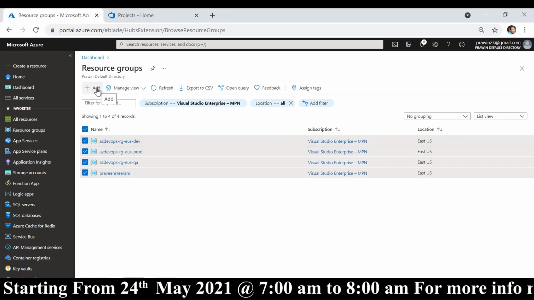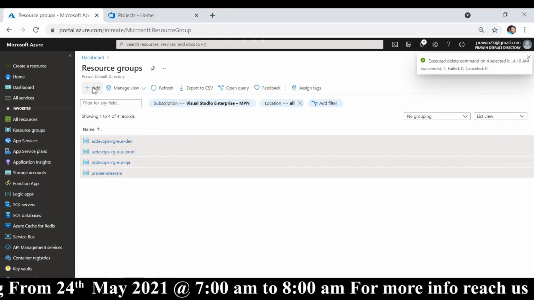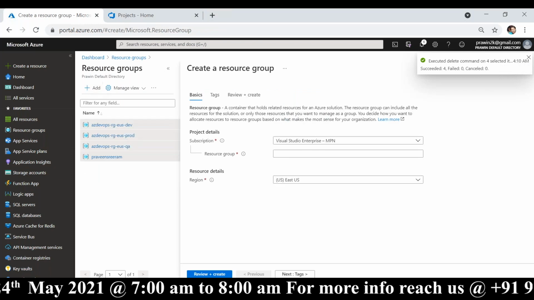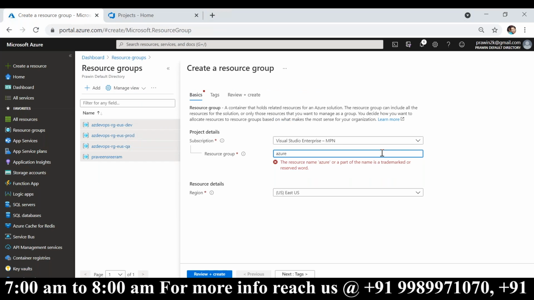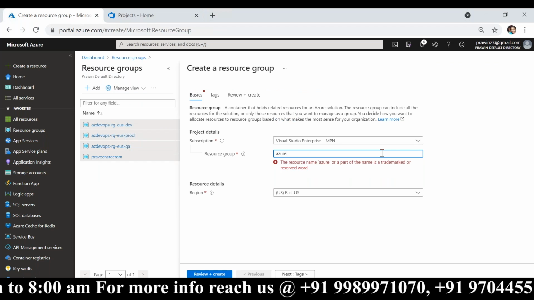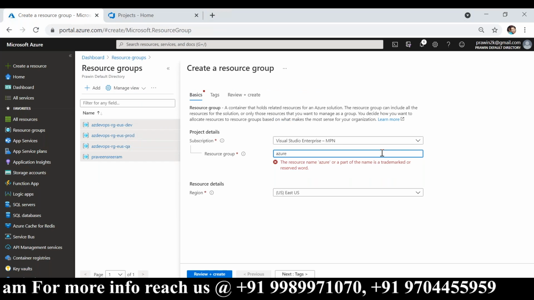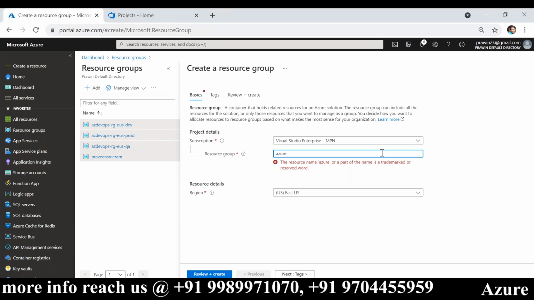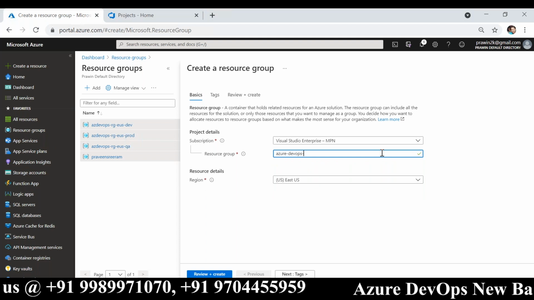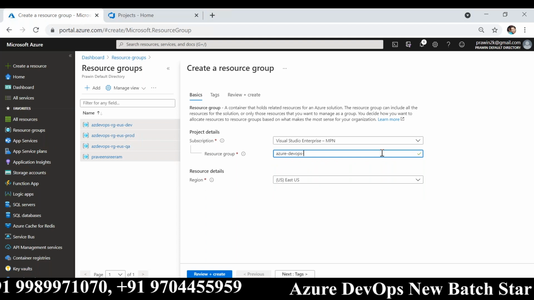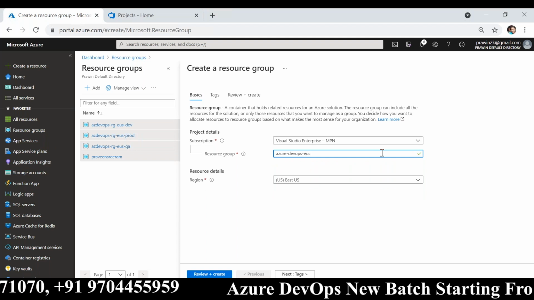And if you want to add a new resource group, click on add, and provide a name for your resource group. So naming convention is very, very important here. Let's say Azure DevOps is your project name, and we are planning to host everything in East US.